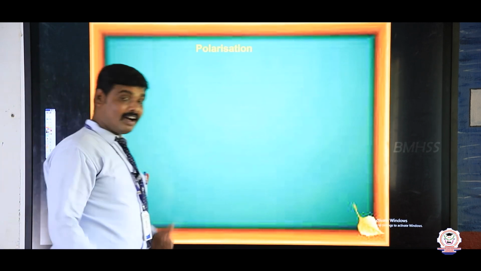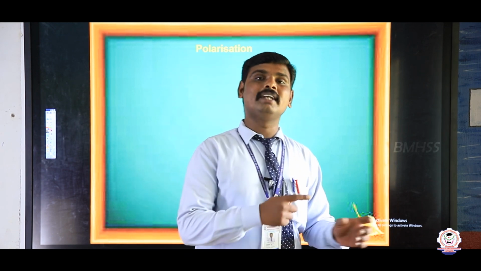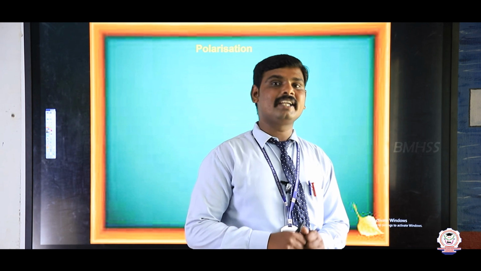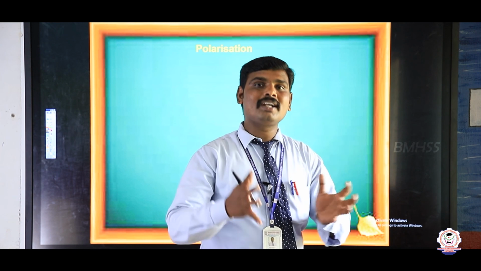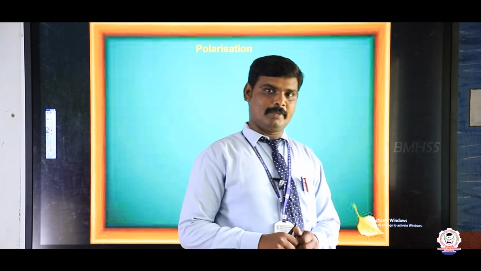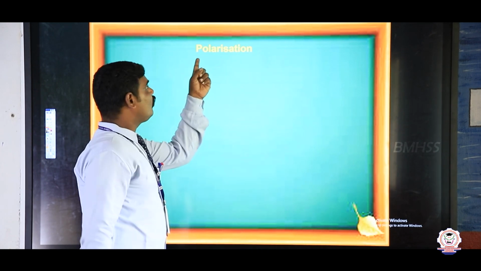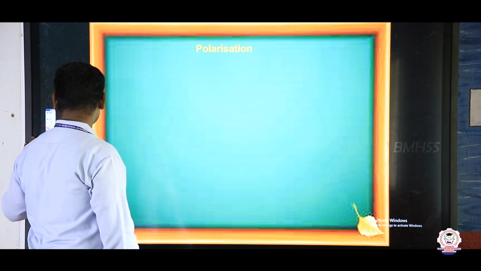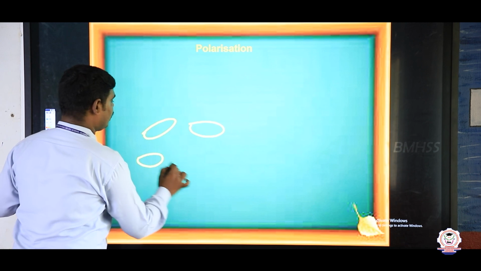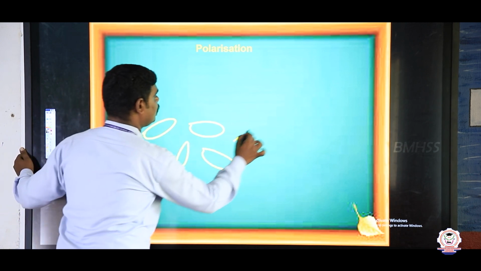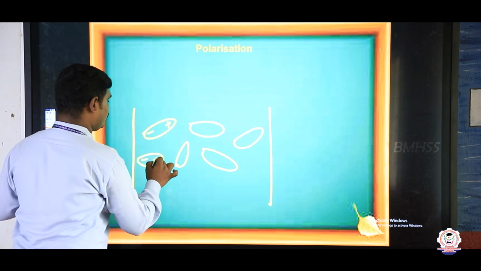Next our topic is polarization. What is polarization? Already I said, the alignment of the total dipole moment along the electric field direction is called polarization. So the total dipole moment per unit volume, the alignment of the total dipole moment per unit volume, is called polarization. See, these are dipoles, but these dipoles are pointing in different directions. Negative, here positive, negative, positive.